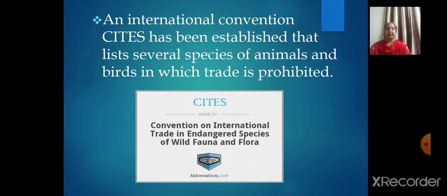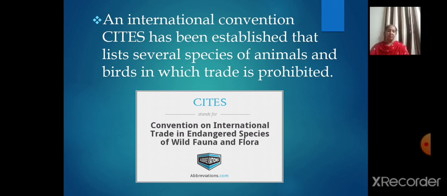Even the other way, that is an international convention, CITES. What is the full form of CITES? That is Convention on International Trade in Endangered Species of Wild Fauna and Flora. That should be established, which lists several species of animals and birds in which trade is prohibited. Even conservation of plants and animals is an ethical duty of each and every citizen of the country, right? It is not like we are away from this. Even we have to play an important role in this as citizens in conservation of plants and animals, right?